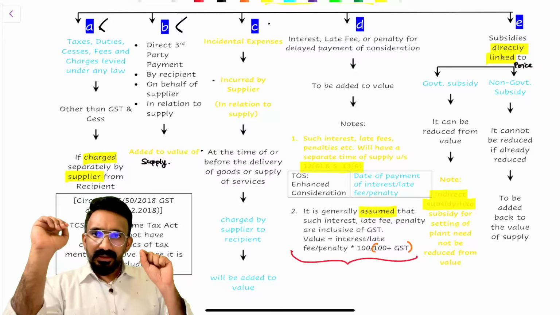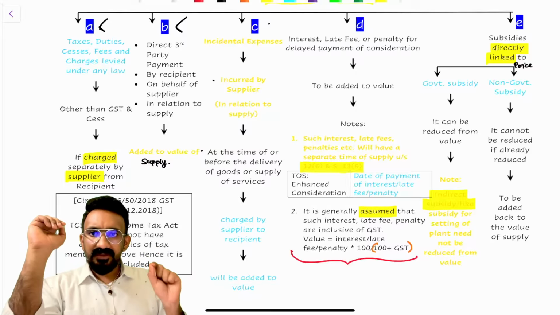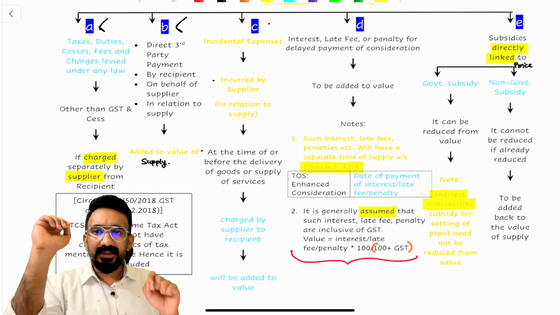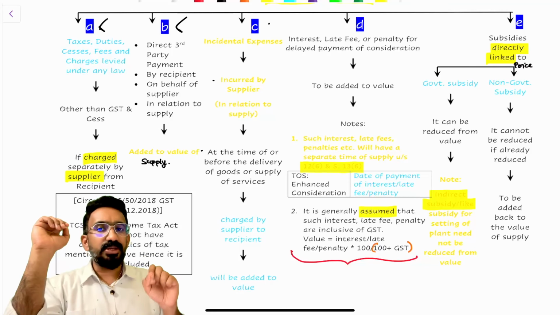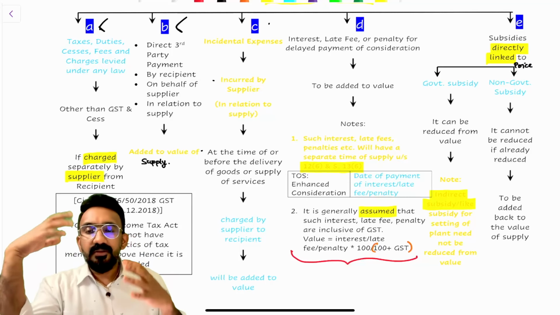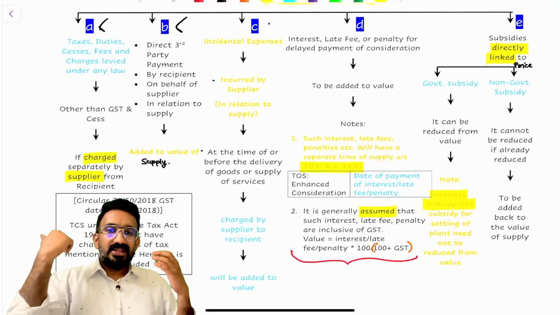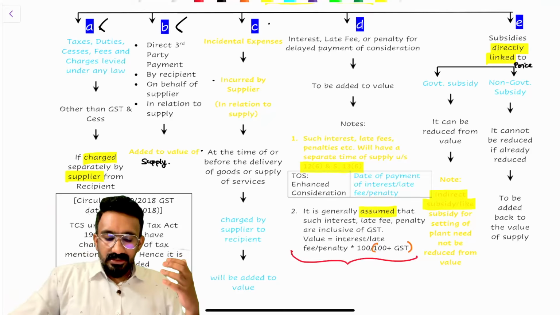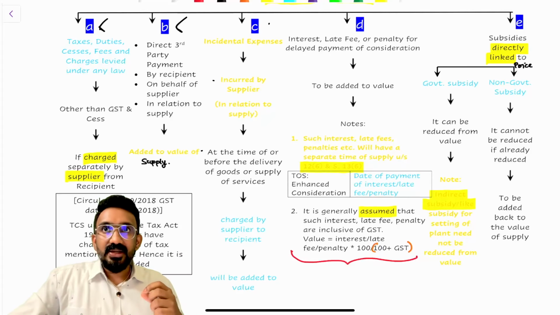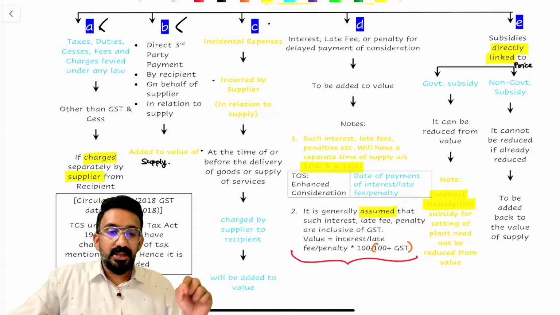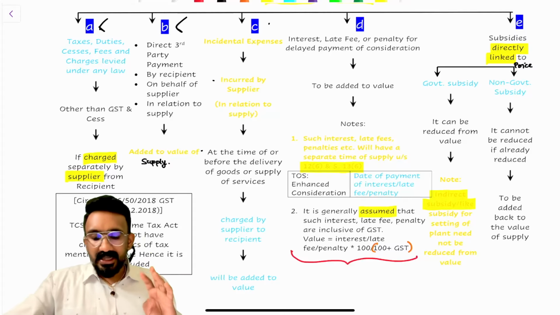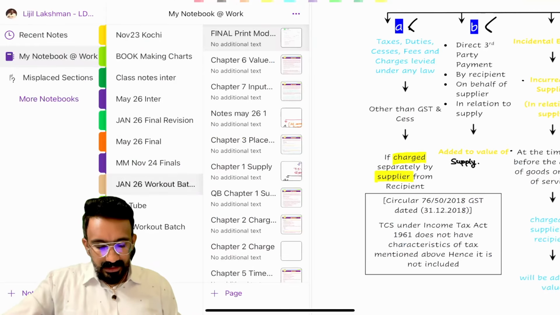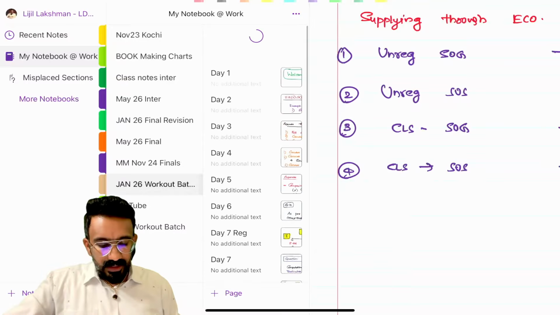First, taxes, duties, cess, fees, and charges levied under any law other than GST and cess, if charged separately by the supplier from the recipient, should be added to the value. What is the meaning of this 15(2)(a)? They're saying that any taxes other than GST and GST compensation cess, if collected from the customer by the supplier, need to be added to the value. There are 3 areas that are basically tested in the examination when it comes to that. Let me give you an understanding of that.